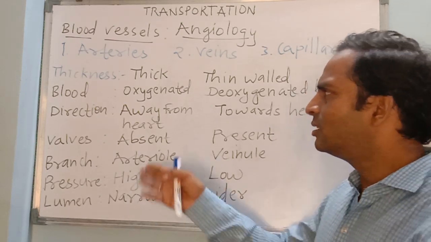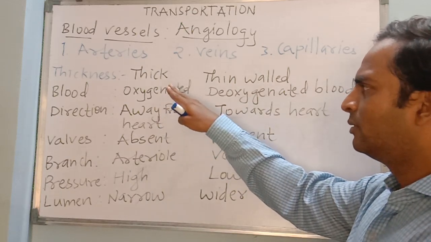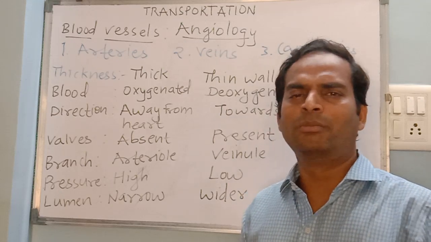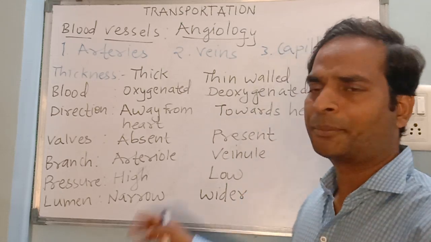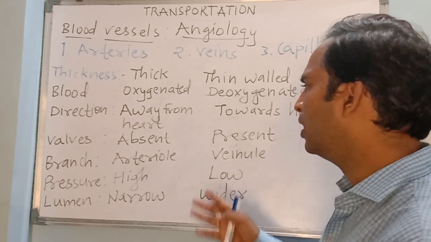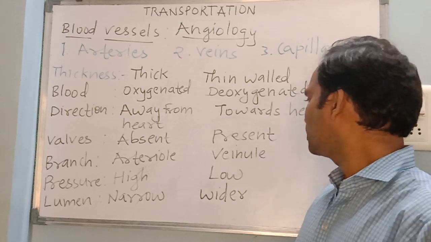So likewise, there are still some more differences, but these are 7 differences I have given you. They are more than sufficient. Maximum 2 or 3 differences you need to remember, which will be asked for 3 marks or maybe for 1 mark question can be asked. Distinguish between arteries and veins.